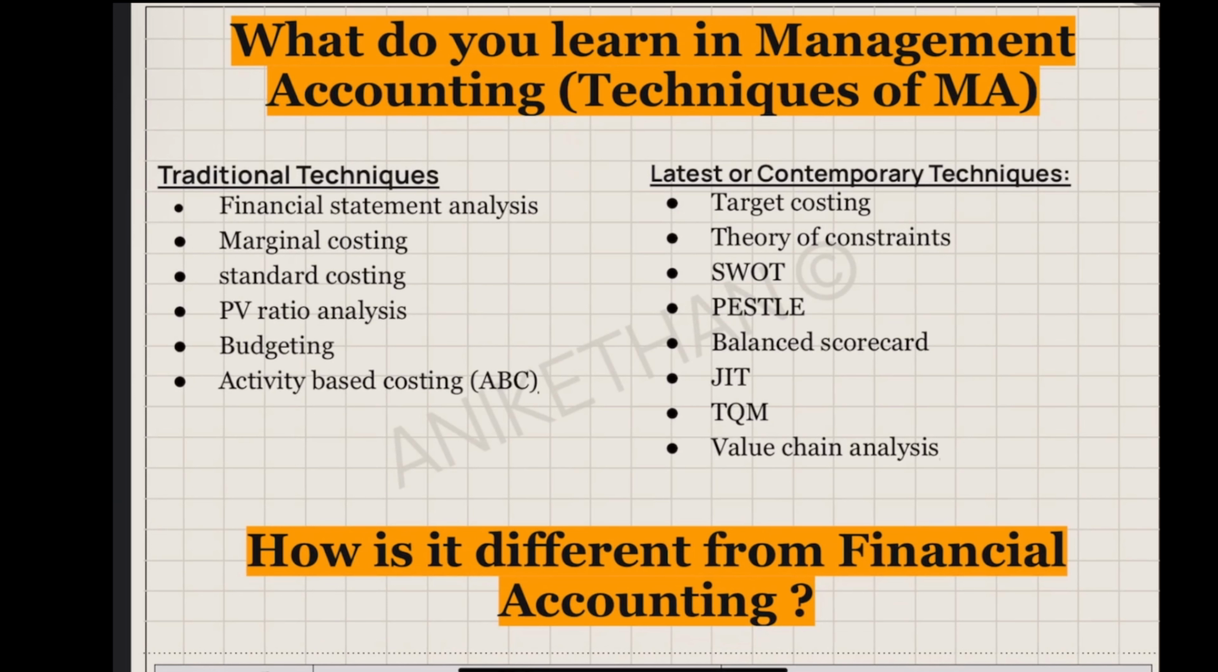You can classify them as two types. One is traditional techniques. That means once accounting as a practice started, these techniques were already there. First is financial statement analysis. Look at the balance sheet or P&L and analyze that. Marginal costing and standard costing, you already know what they are. PV ratio analysis is a subset of marginal costing only. Then budgeting and activity-based costing.